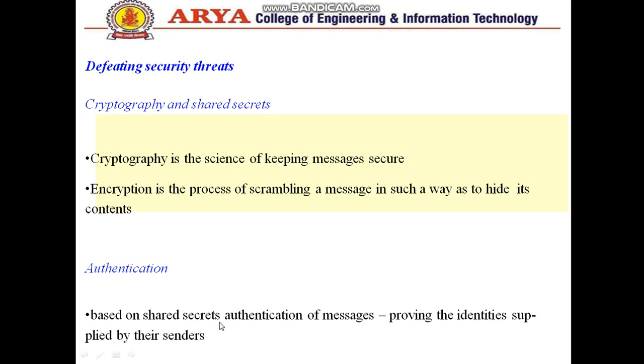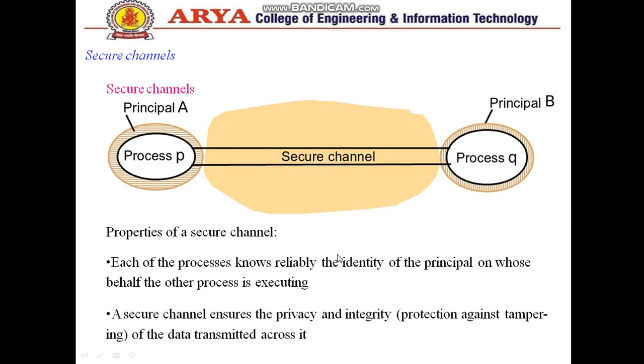Cryptography is the science to keep messages secure. In cryptography, we encrypt the messages. Encryption is the process of scrambling a message in such a way as to hide its content. And then authentication, based on the shared secrets, authentication of messages, that is, providing the identity supplied by their senders. So in this way we can authenticate whether it is sent by the proper sender or not.